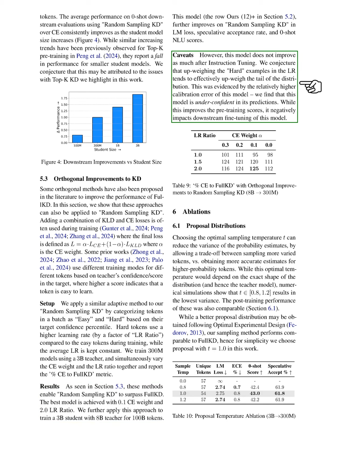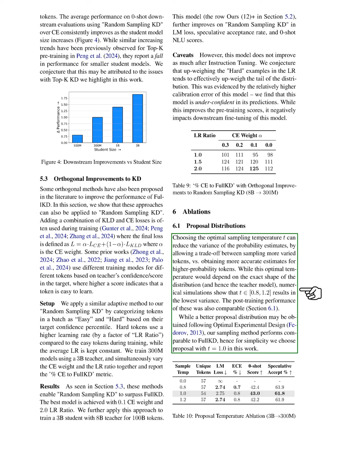However, we note that this model does not improve significantly after instruction tuning. We suspect that increasing the weight of hard examples in the learning rate may overly emphasize the tail of the distribution, leading to higher calibration error and underconfidence in predictions. While this enhances pre-training scores, it negatively affects downstream fine-tuning.